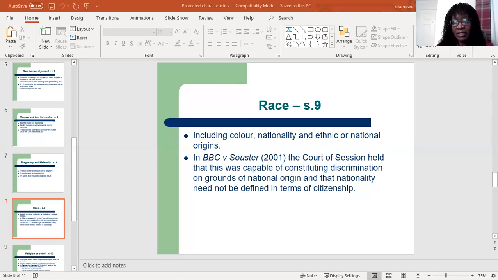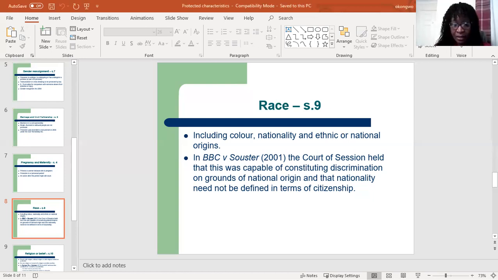We'd obviously look at these in detail when we study each aspect of the, well, not each, we're studying a few aspects of the protected characteristics. But race is one of the ones we're studying, so we'll look at these in more detail.